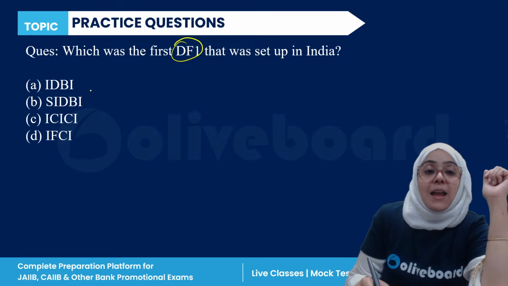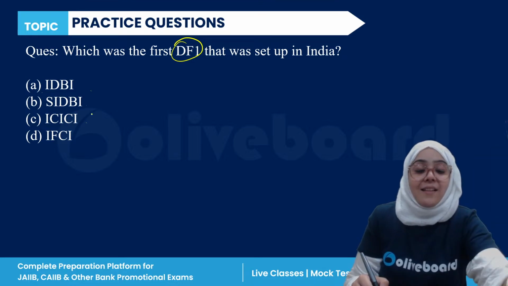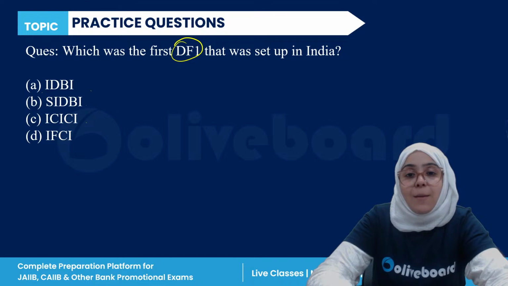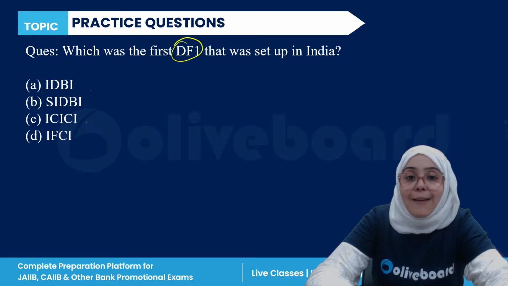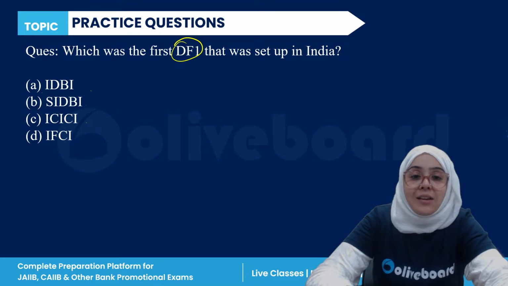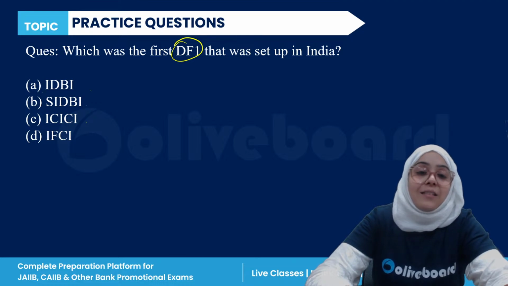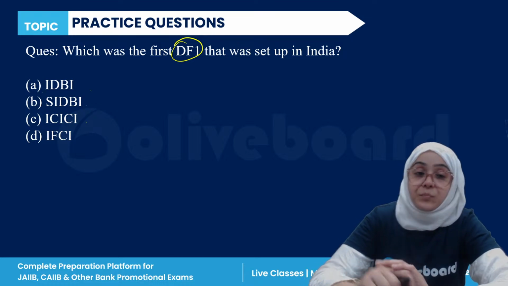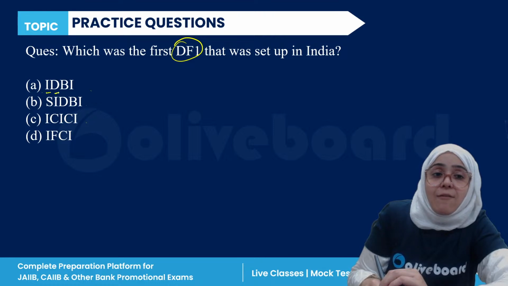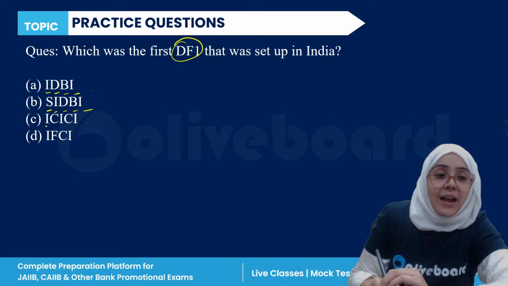Was it IDBI, Industrial Development Bank of India; SIDBI, Small Industries Development Bank of India; ICICI, Industrial Credit and Investment Corporation of India; or IFCI, Industrial Finance Corporation of India? The very first development financial institution. So D is the correct answer.